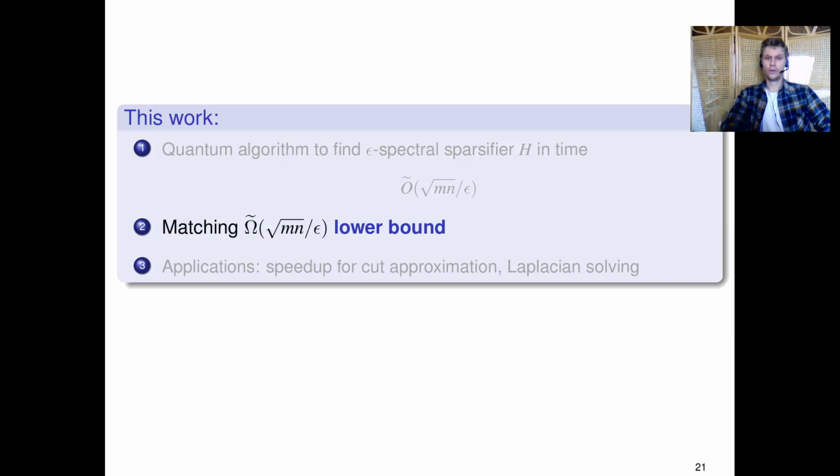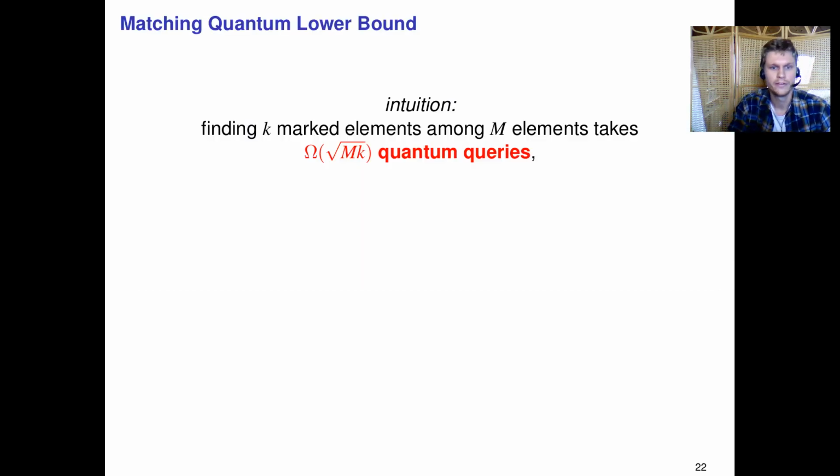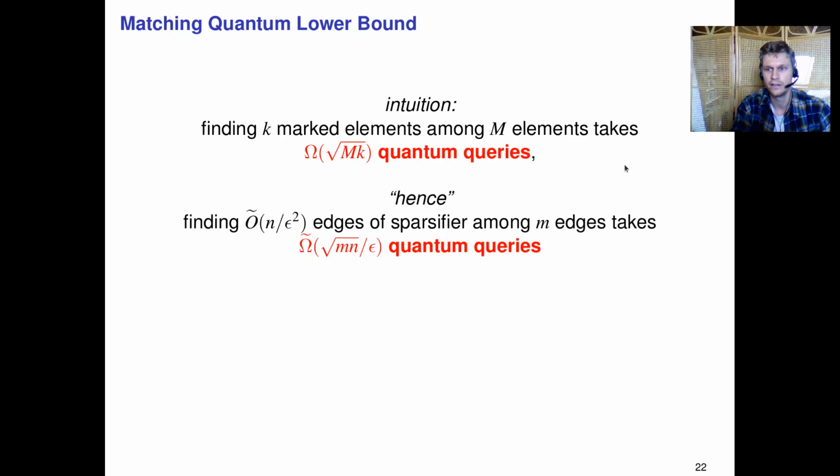Alright, we also prove a matching lower bound, which is matching up to polylog factors. So the intuition of the lower bound is the following. If in an abstract setting we want to find k marked elements among capital M elements, this takes Omega of square root of Mk quantum queries, and this is tied to using Grover search. Hence, and I'm putting this between quotes, if you want to find these n over epsilon squared edges of the sparsifier among m edges of the original graph, then this should take square root of mn divided by epsilon quantum queries.